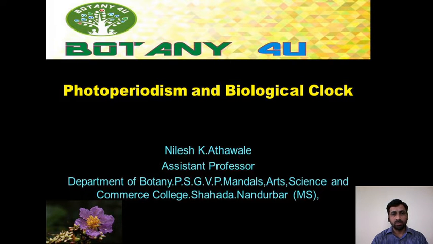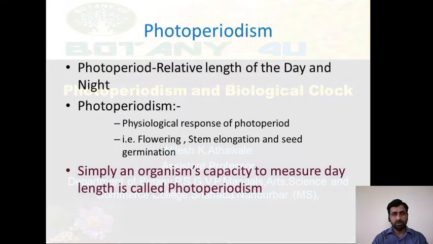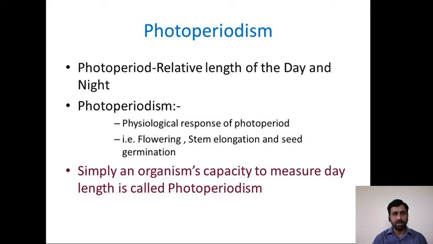So let's begin. What is photoperiodism? So students, photoperiodism is simply the photoperiod, which is the relative length of the day and night. And when we coin the term photoperiodism, it is the physiological response of the plant to photoperiod, in the form of flowering, stem elongation and seed germination. Simply, we can define it as an organism's capacity to measure day length.